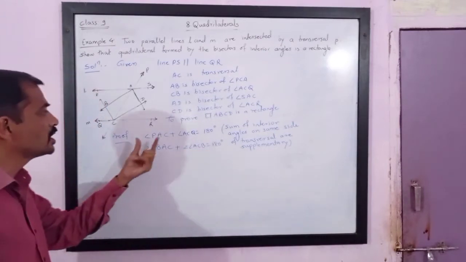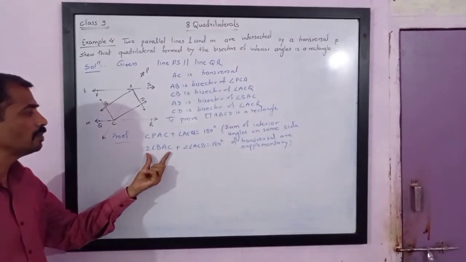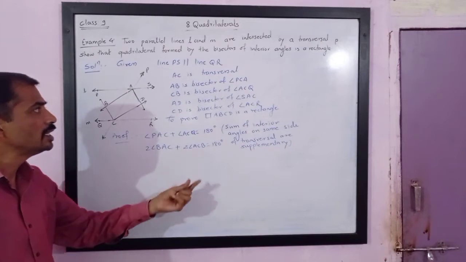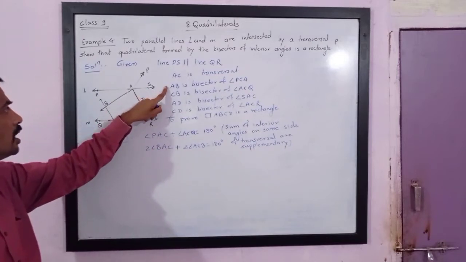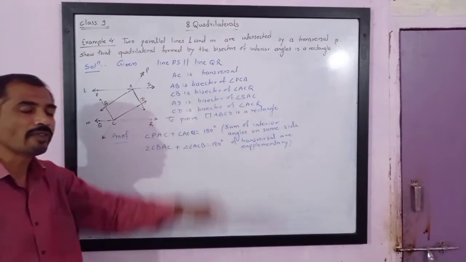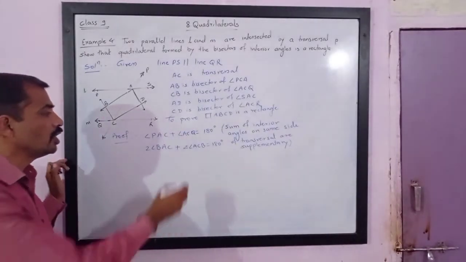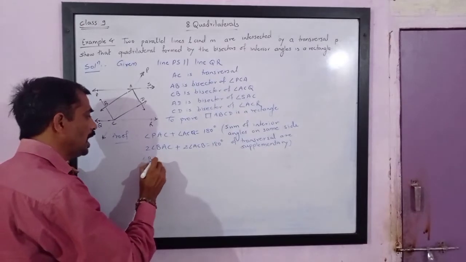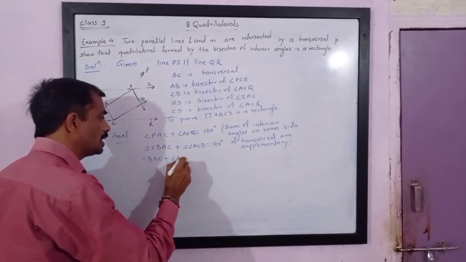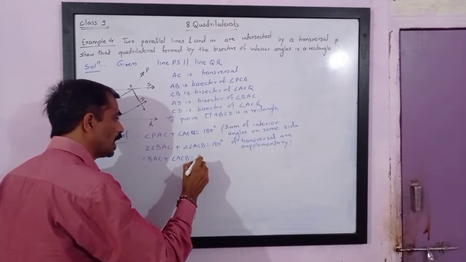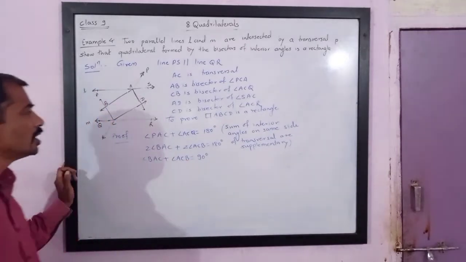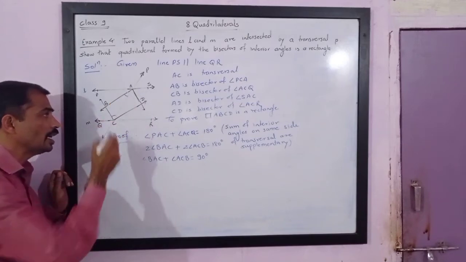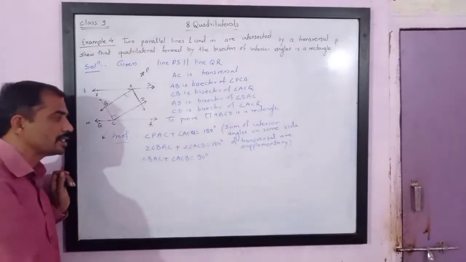Watch carefully. Instead of PAC, I have written twice BAC. Instead of ACQ, I have written twice ACB. The reason is AB is the bisector and CB is the bisector of angle ACQ. Now, if you divide the equation by 2, I will get angle BAC plus angle ACB equal to 90 degrees. Now watch carefully what I have got: this angle plus this angle is equal to 90 degrees.